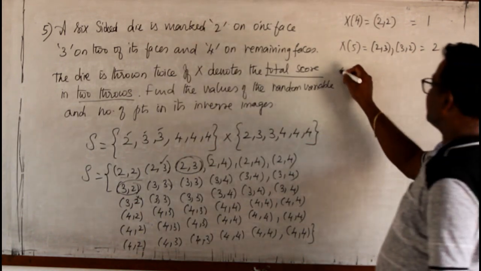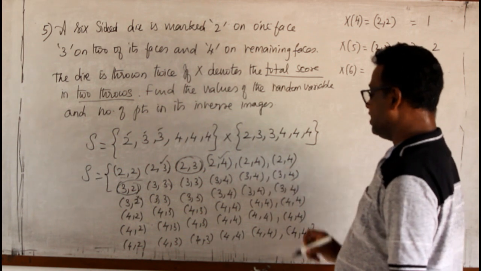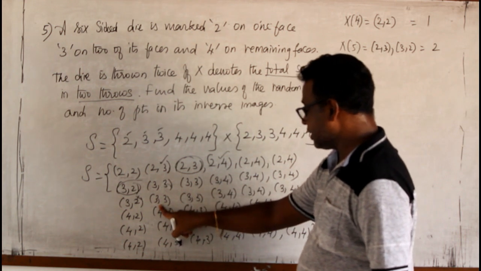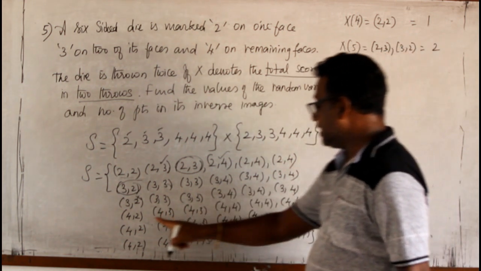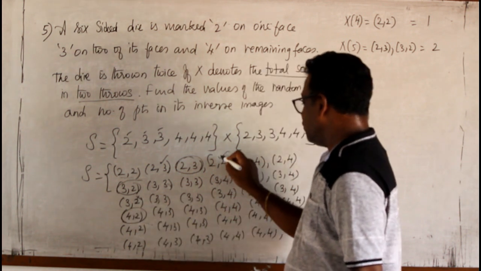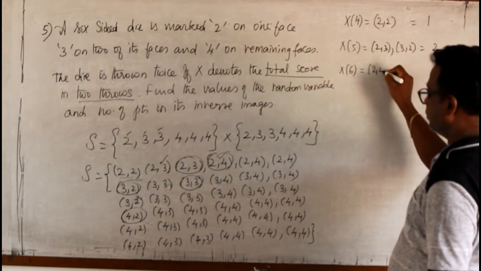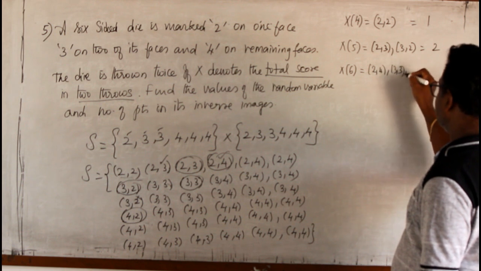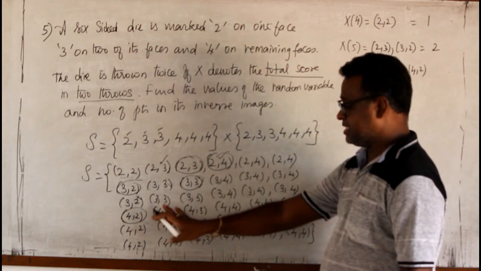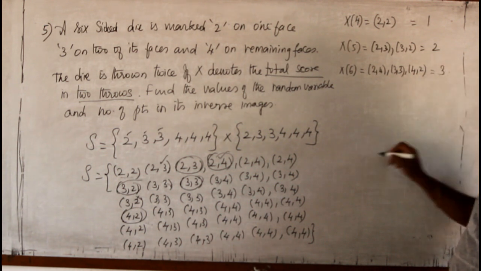Now, if we go for X of 6, I have 2,4, 3,3, and 4,2. The repetitions can be eliminated. No other 6 occurs anywhere except the repetitions, and repetitions we are not taking into account. Therefore it is 3.